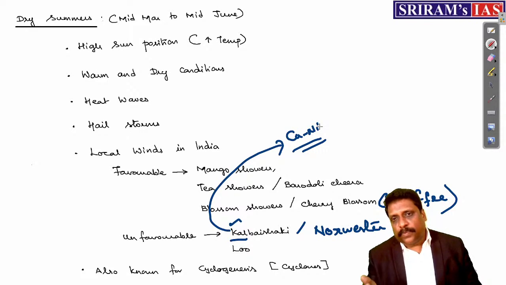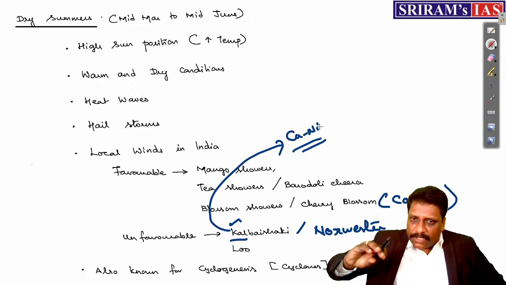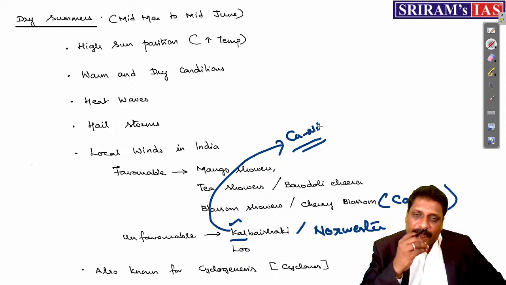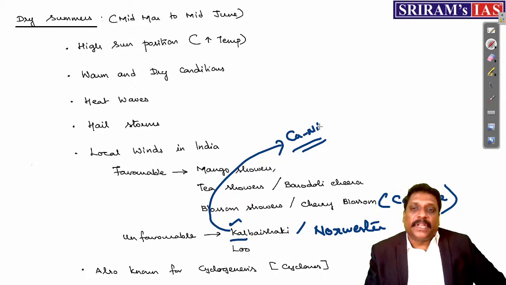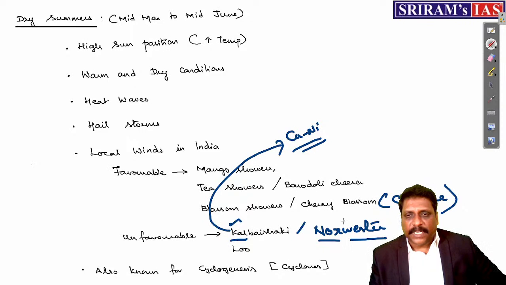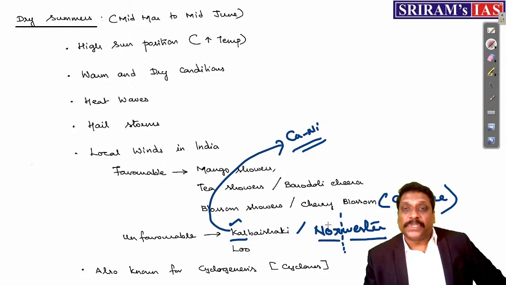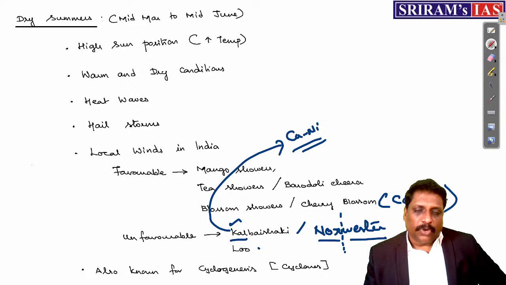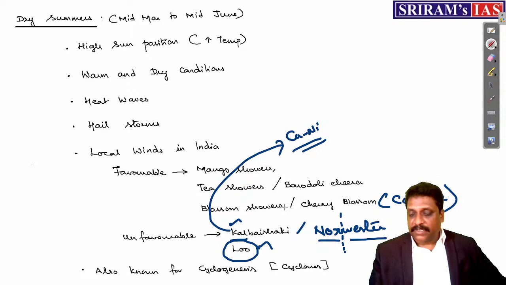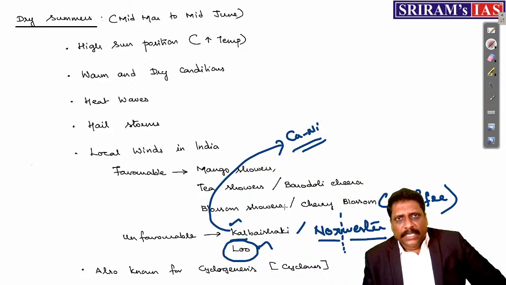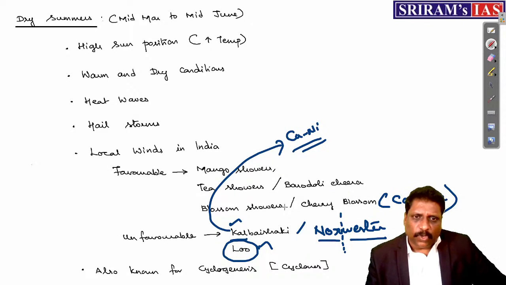So cumulonimbus cloud, or this Kal Baisakhi, is more like a cyclonic precipitation that you experience in what? West Bengal. Somewhere you call them what? Nor'wester. Right? If you start separating the word, somewhere it says that it comes from what? Northwestern direction. Then you have a wind called Lu, my dear friends. Lu is a kind of dusty wind. You call them a dusty wind.